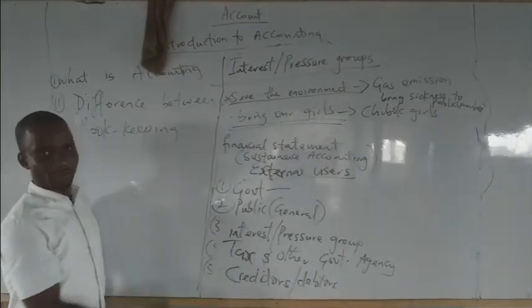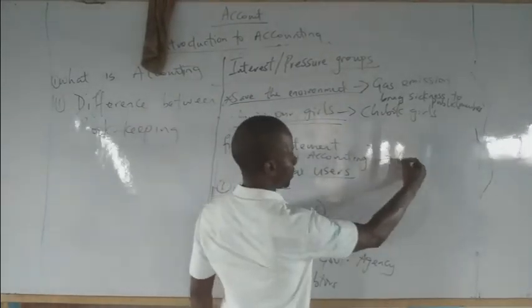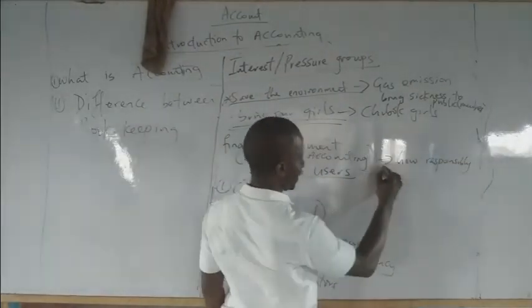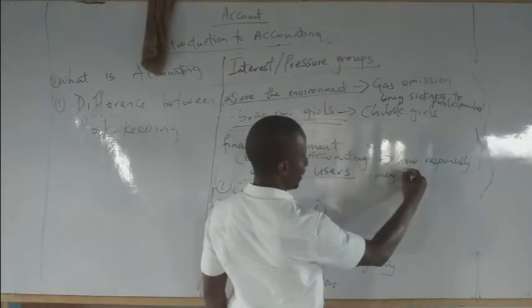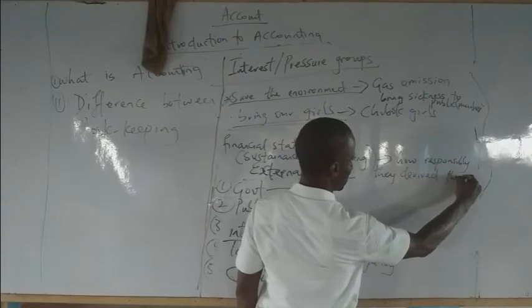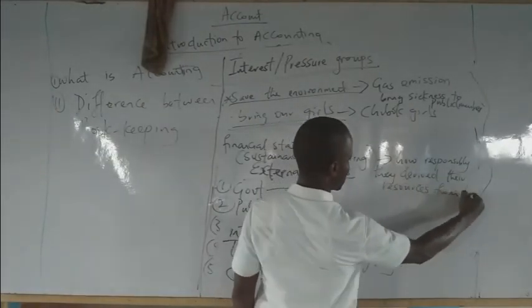Now, what is the essence of this accounting? They will account for how responsibly they derive their resources from the environment.